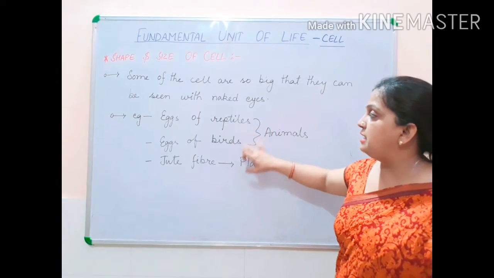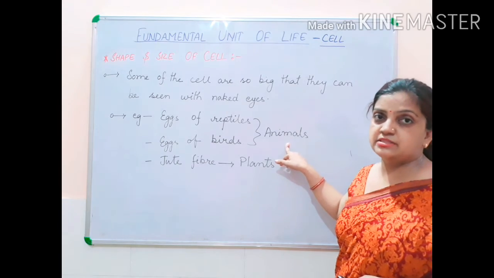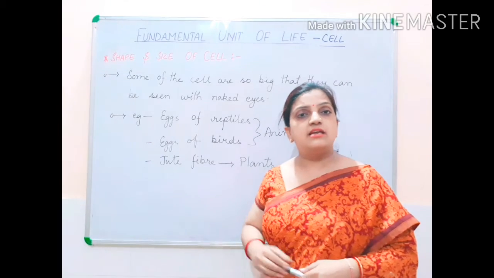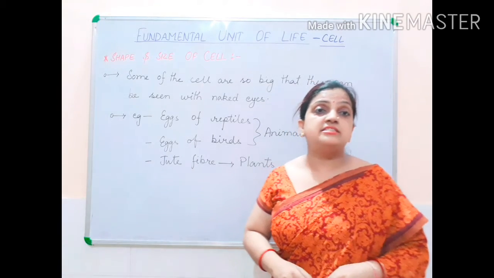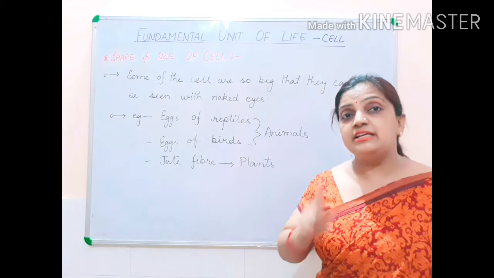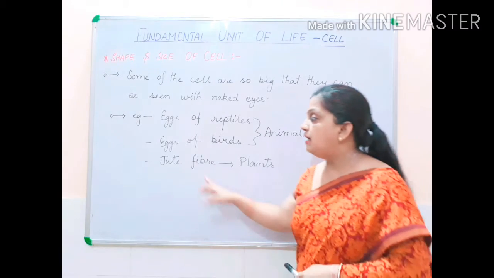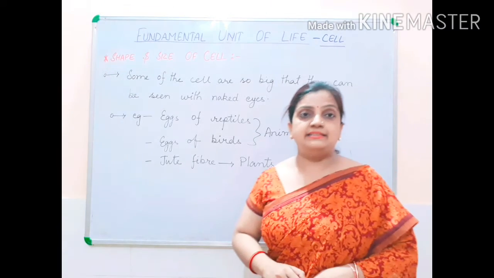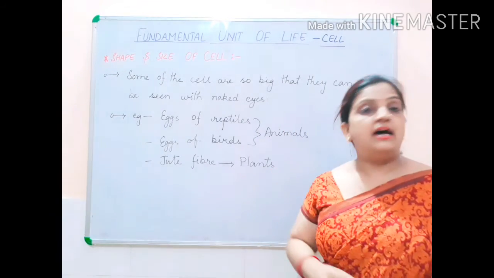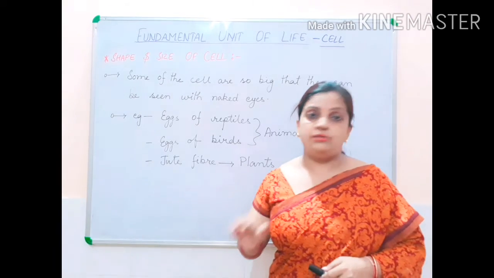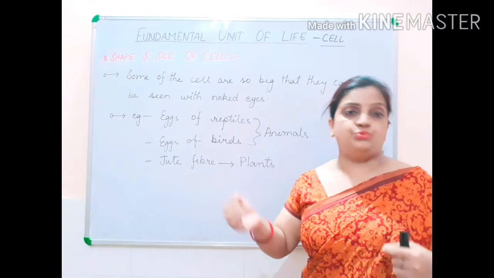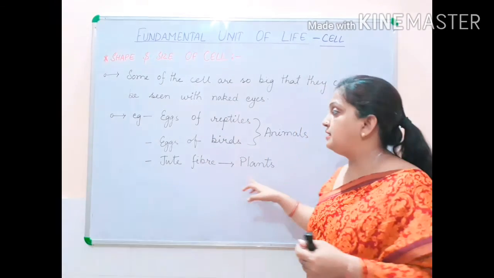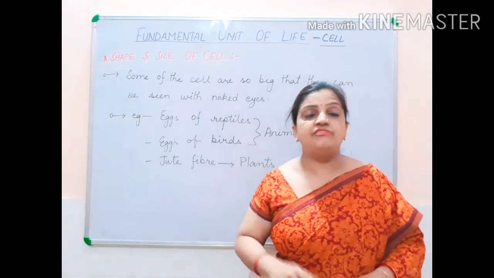So children, reptiles and birds were examples of animals. But when we consider plants, which cells in plants can we see with our naked eyes? In case of plants also there are examples, like your jute fiber. You might have heard about the jute plant, and your ropes and strings are made from jute. The fibers of the jute are taken out, and a single fiber is the longest fiber in plants, which we can see with our naked eyes.